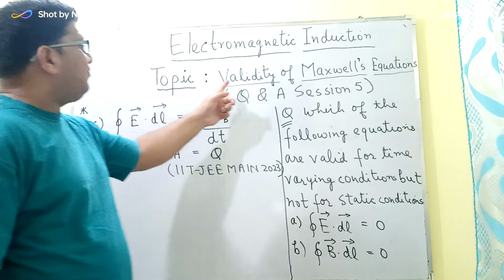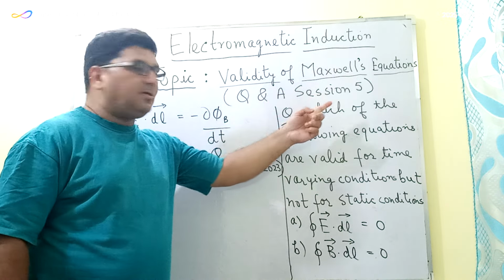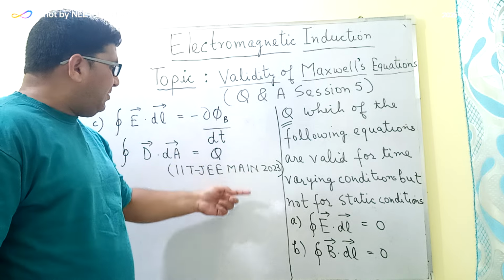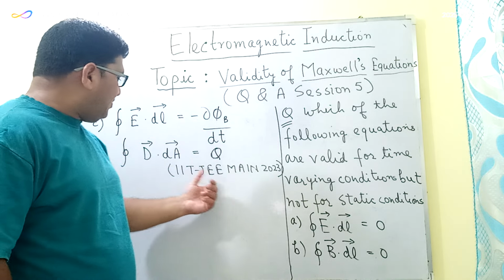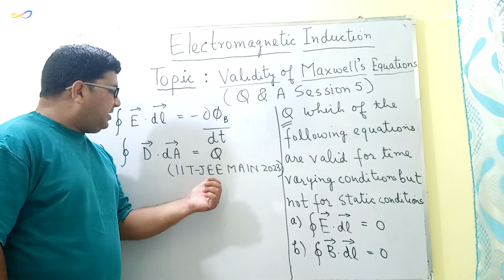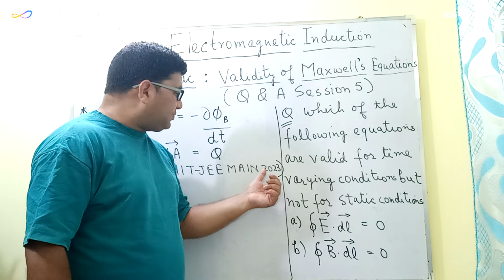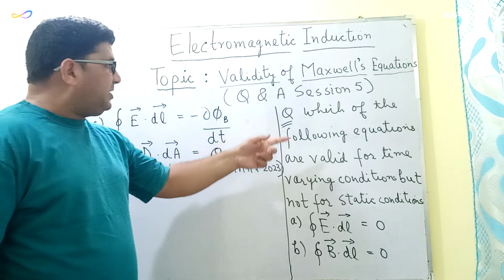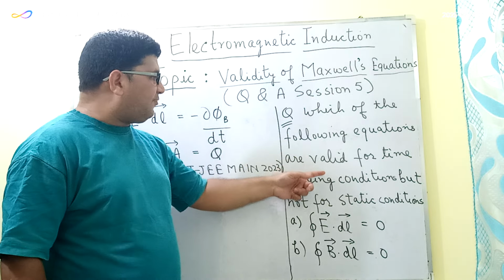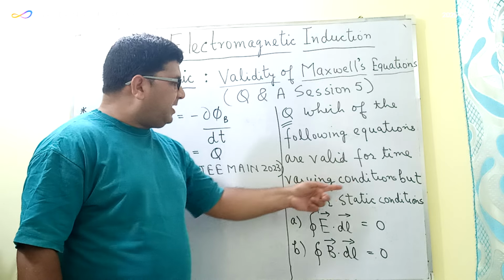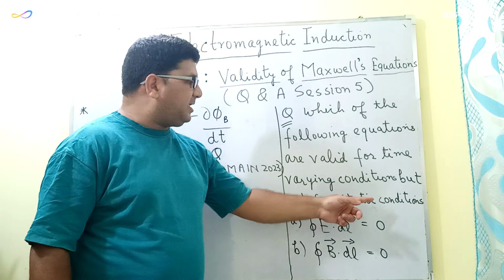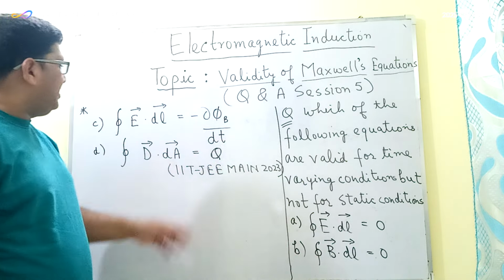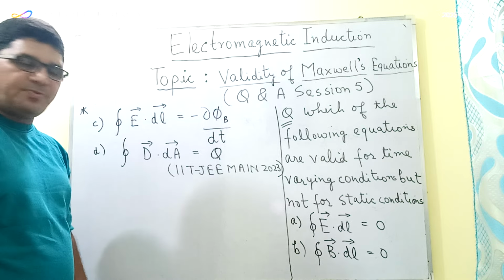The topic is the validity of Maxwell's equations, and based on this topic I have one question for this session which was asked in the IIT-JEE main exam in the year 2023. So the question here is, which of the following equations are valid for time varying conditions but not for static conditions? So here we have been given 4 options and we have to find the correct option.